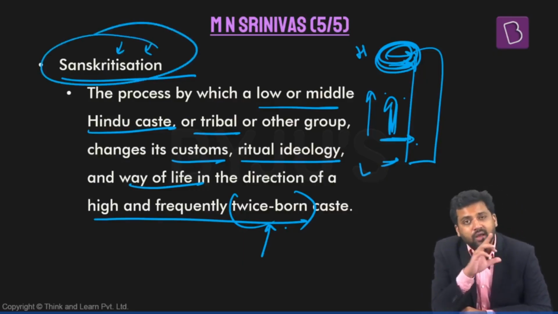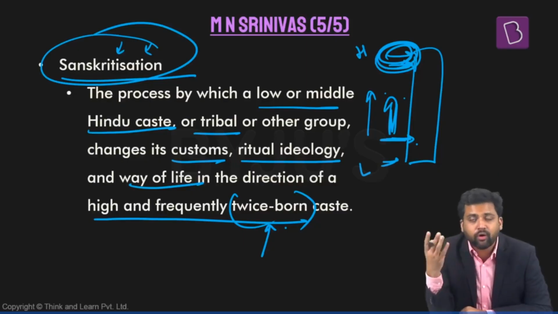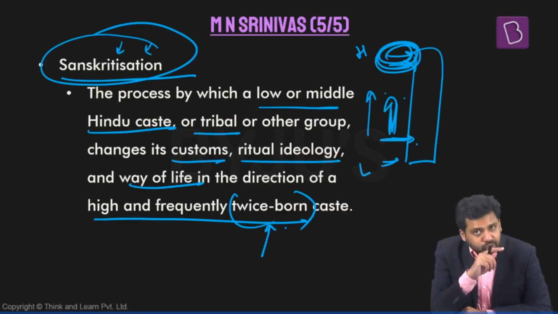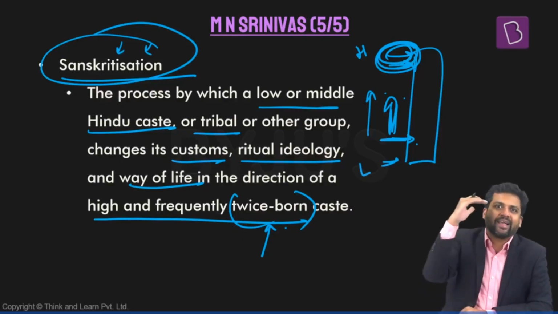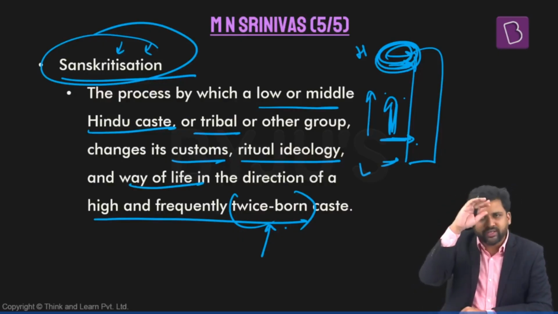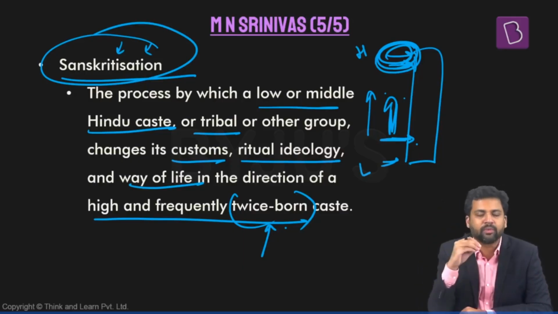Why is this important? Because this shows that the caste system is not something static, it is dynamic. There is scope for changing one's position in the caste system. The concept of dominant caste is also important because there is an assumption that there is a fixed hierarchy, with certain castes always at the top and certain castes always at the bottom.